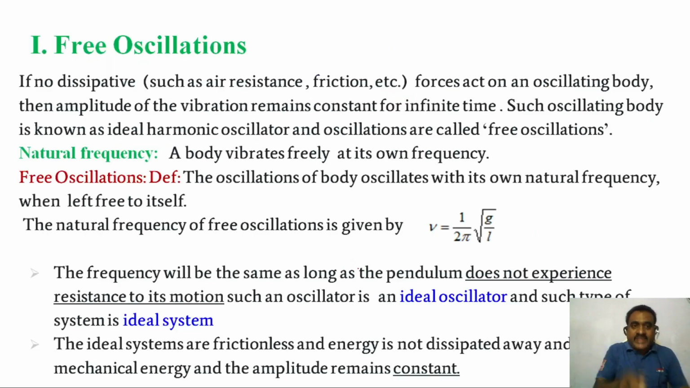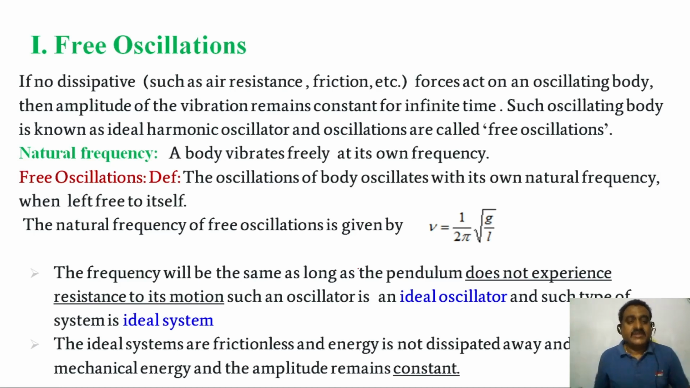So what is free oscillations? You can see free oscillations. If no dissipative force, meaning air resistance force, frictional force, external force, or any other force, acts on the oscillating body, then the amplitude of the vibration remains constant for infinite time. Such an oscillating body is known as an ideal harmonic oscillator, and the oscillations are called free oscillations.